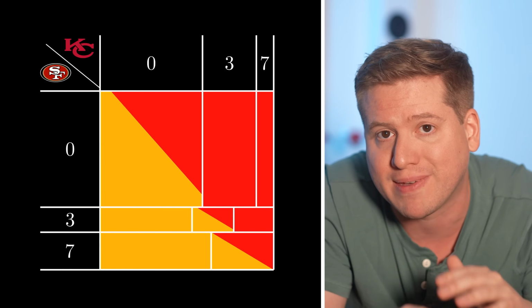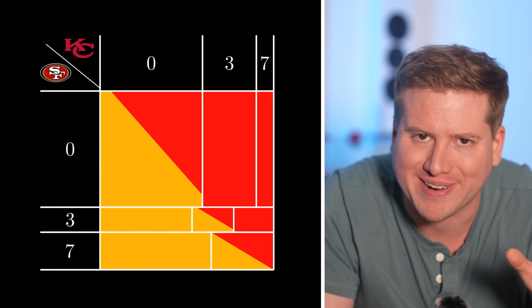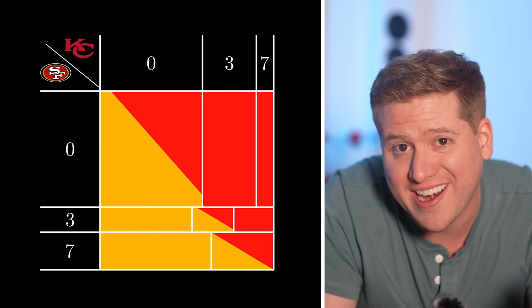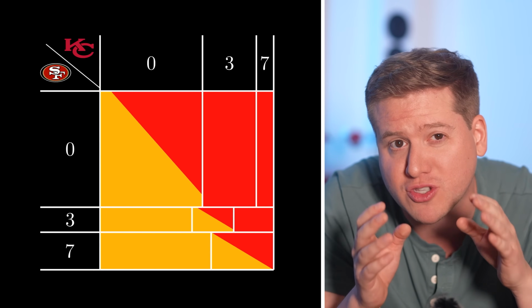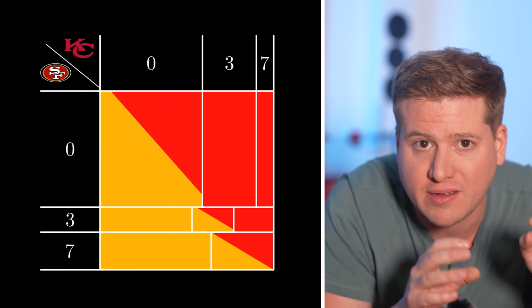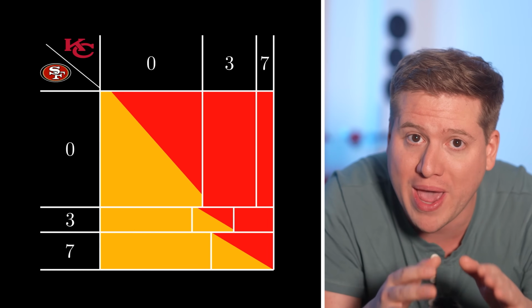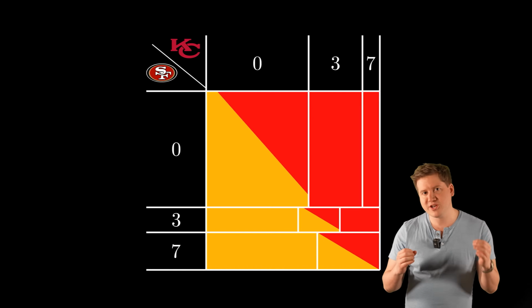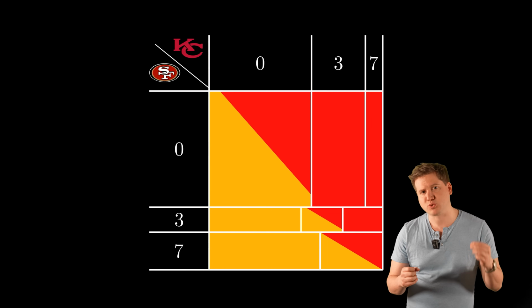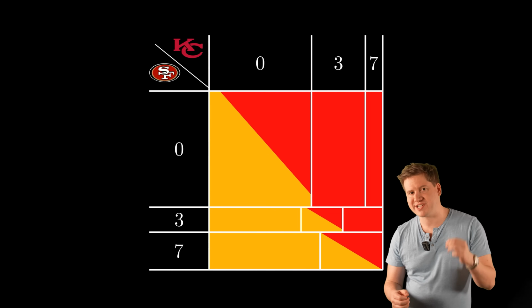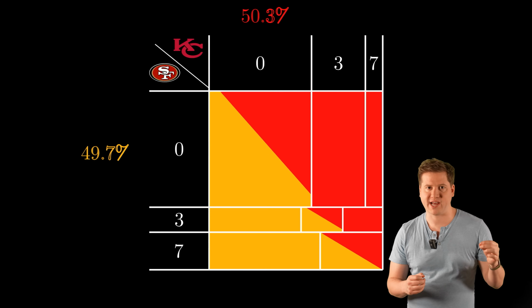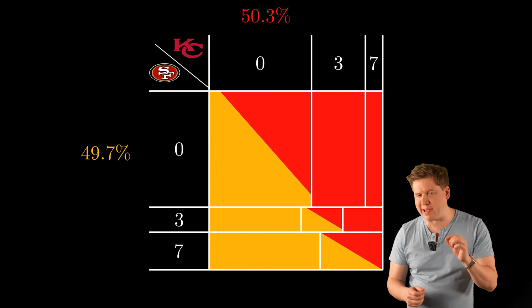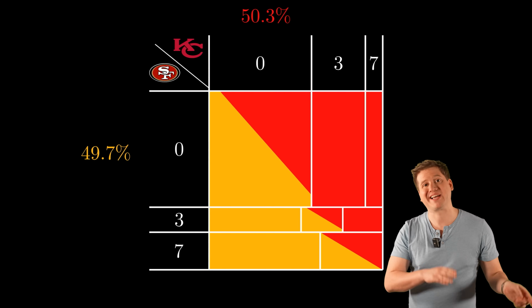Coach Reid won't let the game get tied 7-7. Remember, the entire advantage the 49ers have comes from their advantage on those 3 diagonal boxes. By equalizing part of it, he's taken away some of that advantage. Redoing the math, this brings the 49ers win probability from 50.4% to 49.7%. And the Chiefs are now, just barely, Super Bowl favorites by going second.